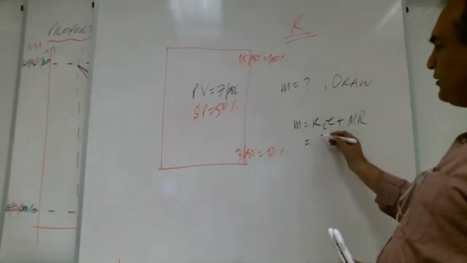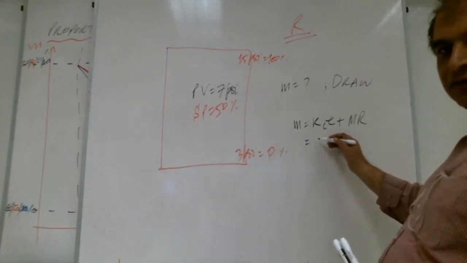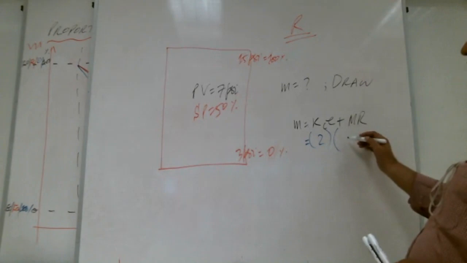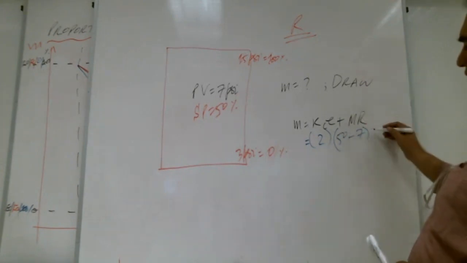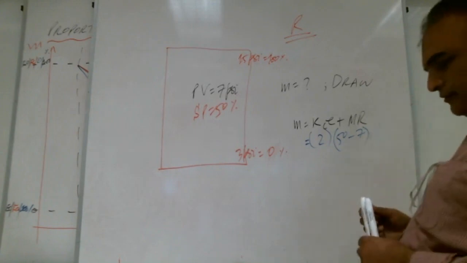So what is the output? Output is equal to KC times E plus MR. Right, Shabab? So here, how much is KC? It is 2. That's good. How much is the error? 50 minus 7. And luckily MR is not given, so we will not take MR; we say it is 0. Is it correct, Shabab?